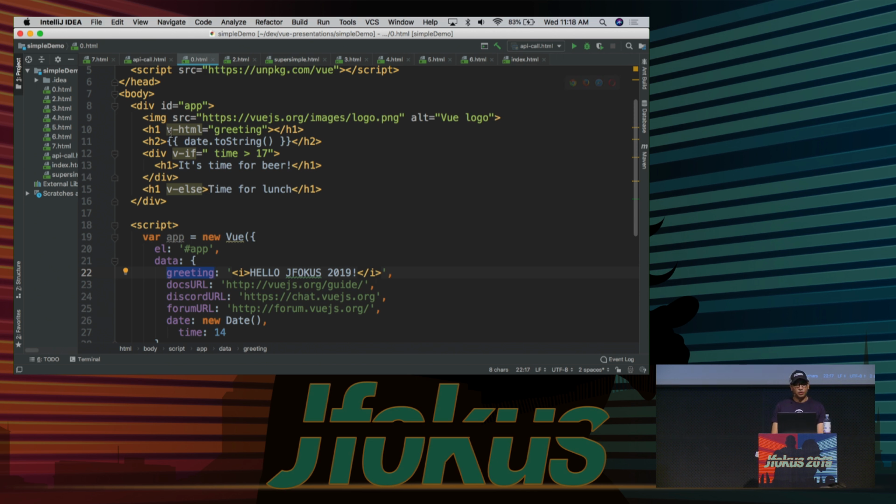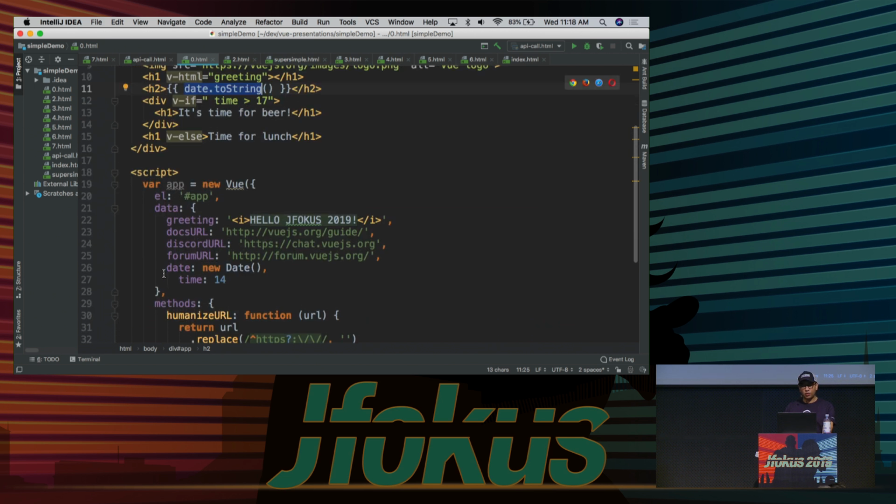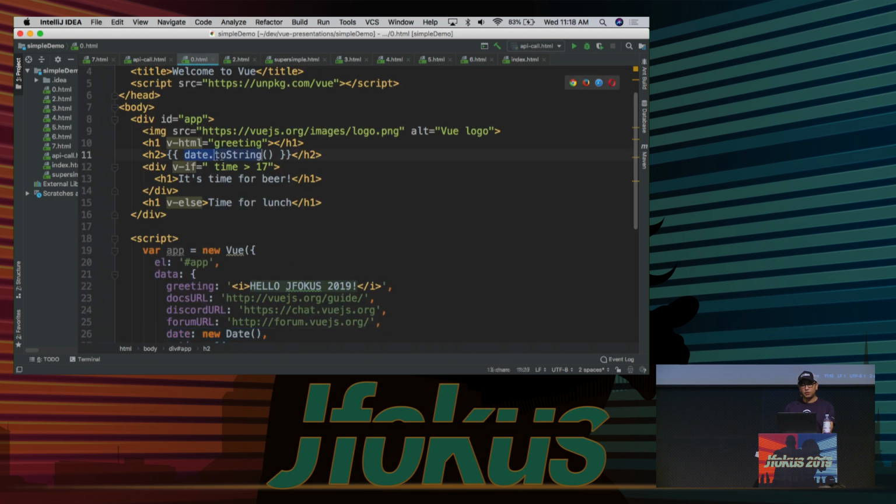Now, the other way that we can fill out a template is, rather than using a directive, using expressions. So v-html is what we would call a Vue directive. Here, I have what appears to be a double curly brace, and inside of that, I actually have some code, just date.toString, okay? And if you're wondering where the date comes from, it comes from right here, okay? And you can see I just have basically a JavaScript expression in here. But this is expression syntax for substituting into the template.